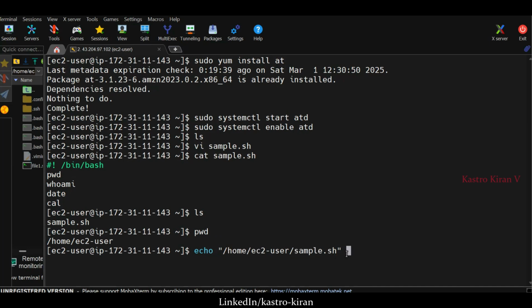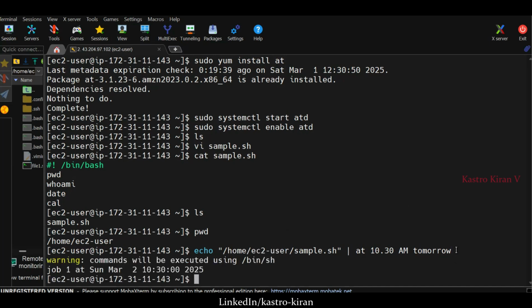But I want to execute it tomorrow at 10:30 a.m., so I'll give the pipe symbol and use the at command. When I want to execute, let's say 10:30, is it in the morning or the evening? 10:30 a.m., it is in the morning. And then I write tomorrow. So tomorrow at 10:30 in the morning, exactly this particular shell file available in this path will get executed. Hit enter. Now you see it shows a couple of things.